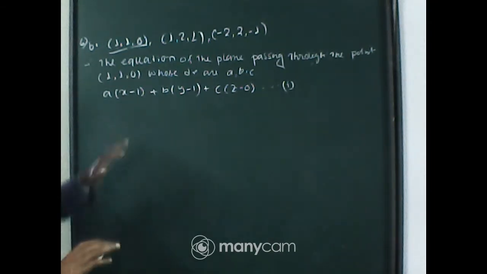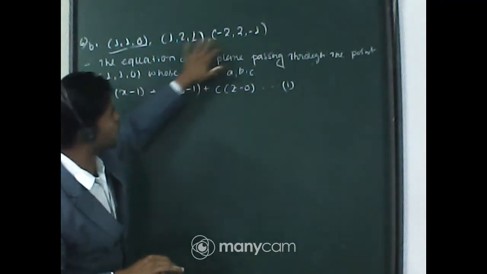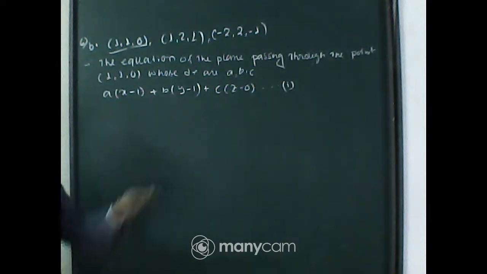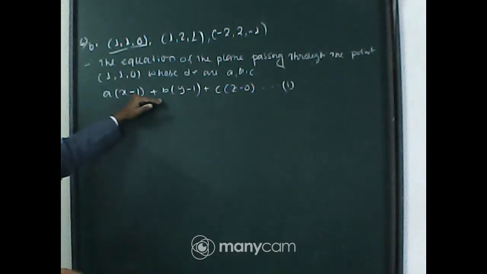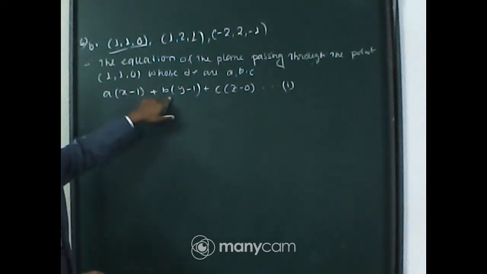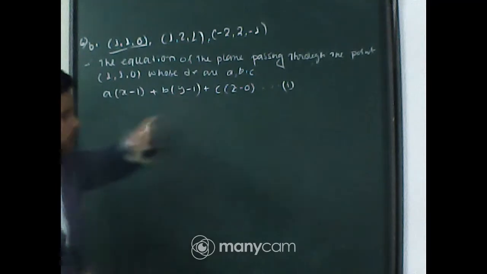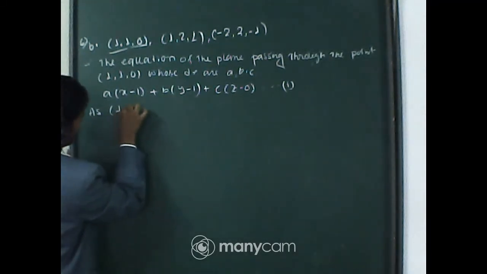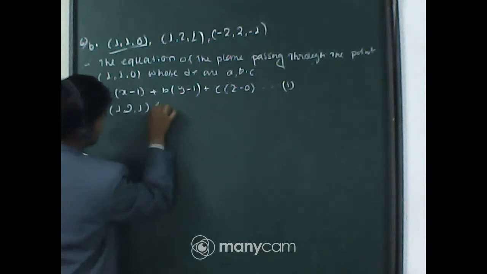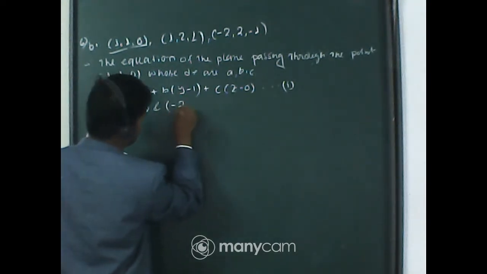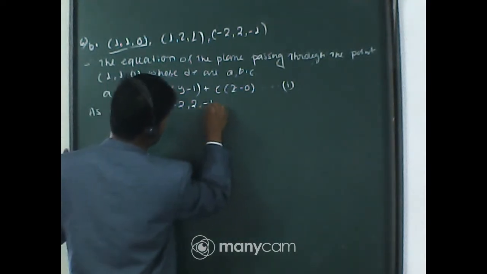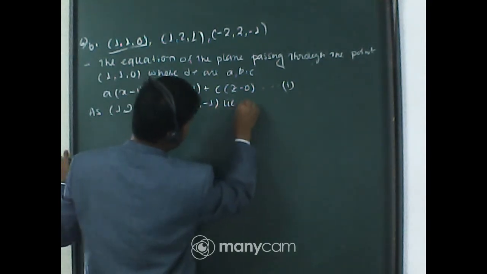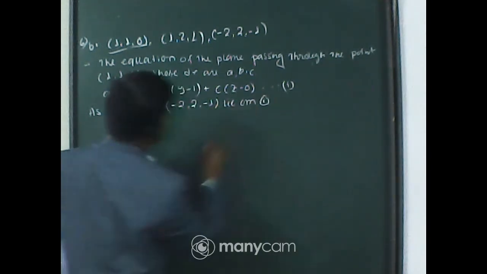Okay, now look, these 2 points also lie on the plane. So this plane will be satisfied by these 2 points. So we write that the point (1, 2, 1) and the point (-2, 2, -1) lie on equation number 1.